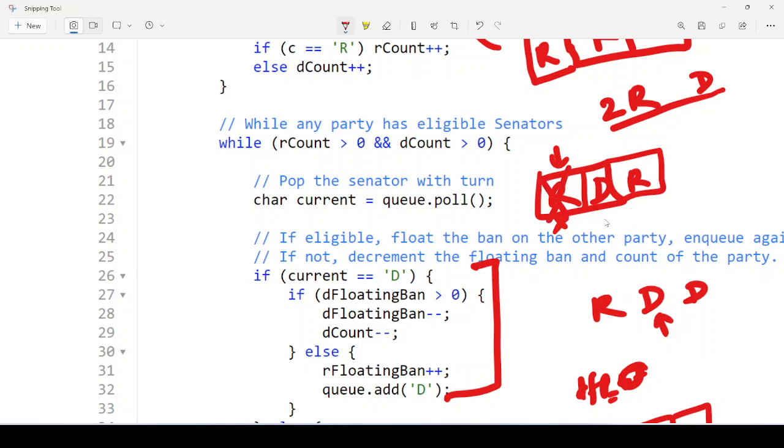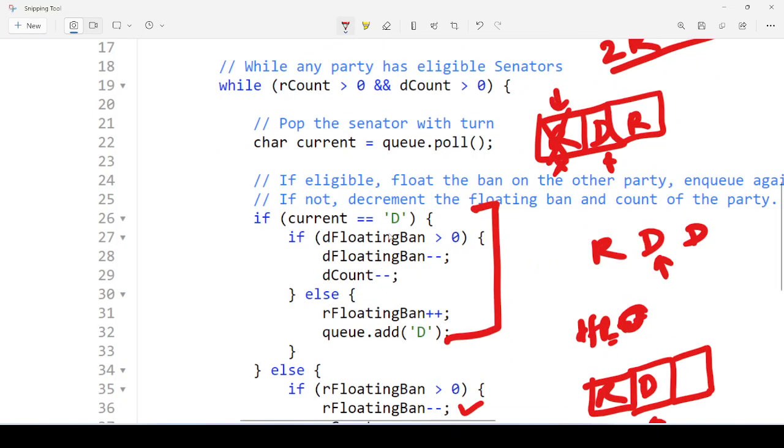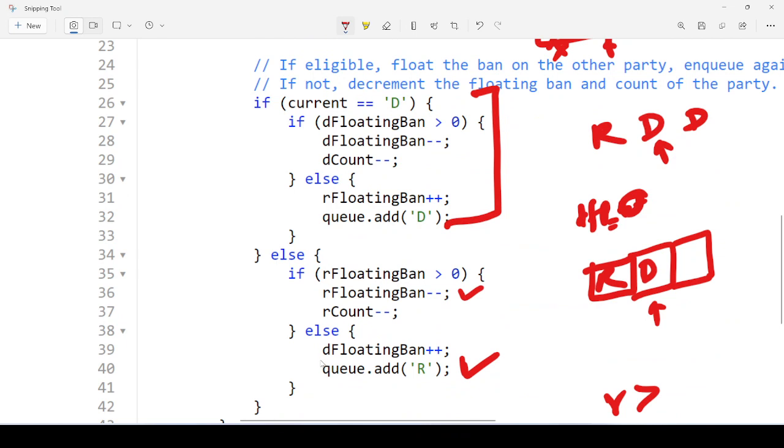So in the first round what will happen, we are doing like this. Second round it will come like here, and it will check this D count. If D count is not greater than 0, he will come here and increment the R count, as you can see. So each time, for your D count or R count, we have to focus. When we find D, we are incrementing R count, and when we are getting R count, we are incrementing D count.